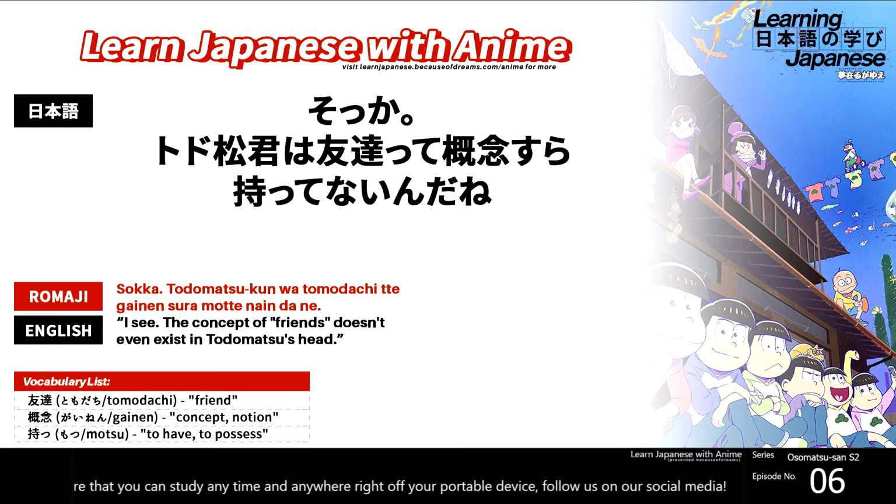After this, we have a kind of strange occurrence here with the particle sura, which is actually quite the advanced topic. I believe this is categorized in like the N2 or N1 levels in terms of JLPT, which means it's pretty up there and not a particle that you'll come across too often. What it's going to translate to is basically something along the lines of even. So far we'll have something like even the concept of friends. Let's move along and we'll make more sense of it as we go.